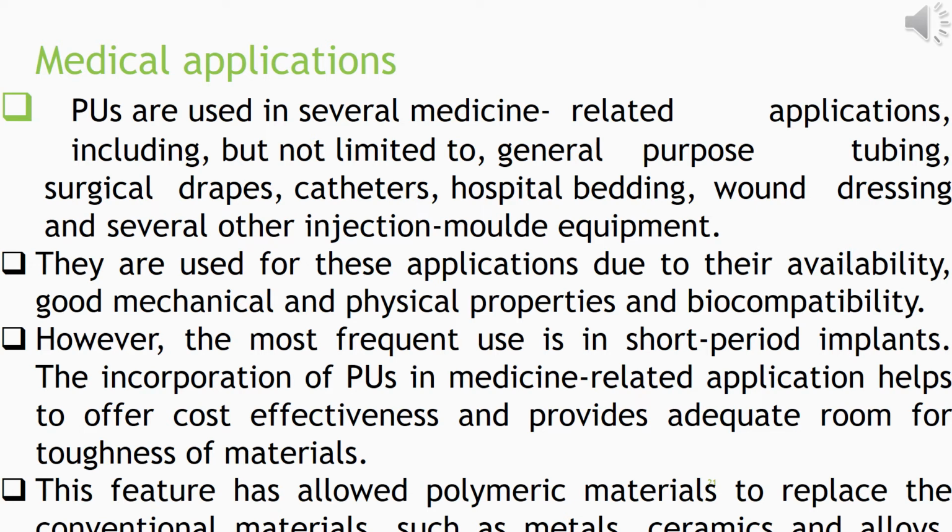The general purposes include tubing, surgical drapes and surgical clothing, catheters, the tubes used for taking fluids out of the body, hospital bedding, wound dressing, and several other injection mold equipments. They are used for these applications due to their availability, their good mechanical and physical properties, and their biocompatibility.